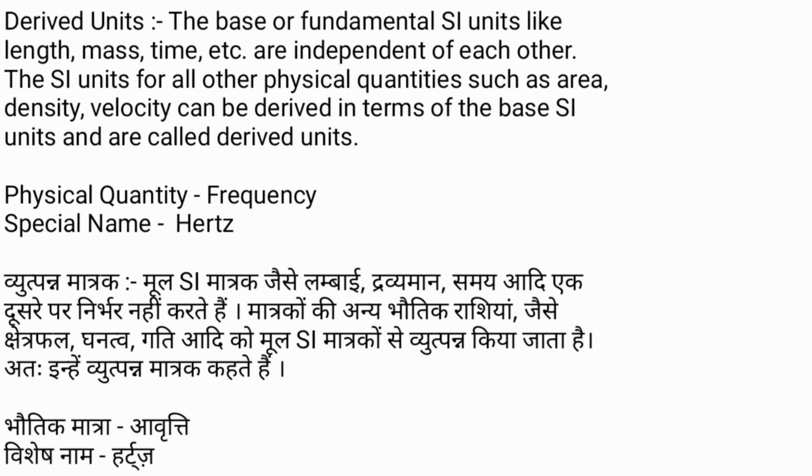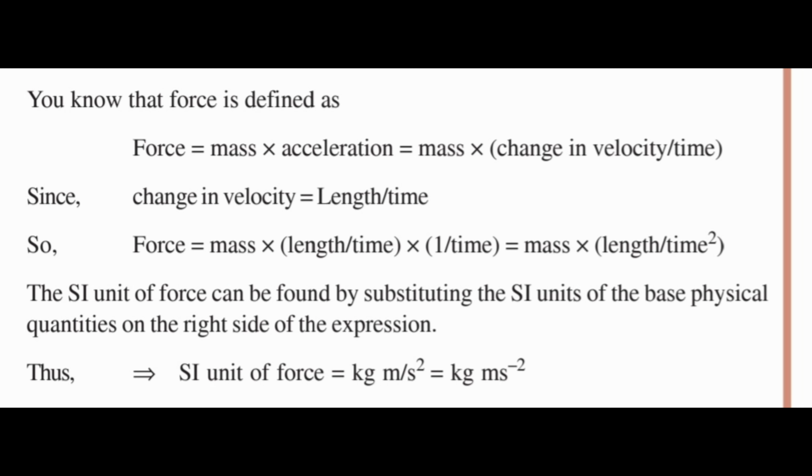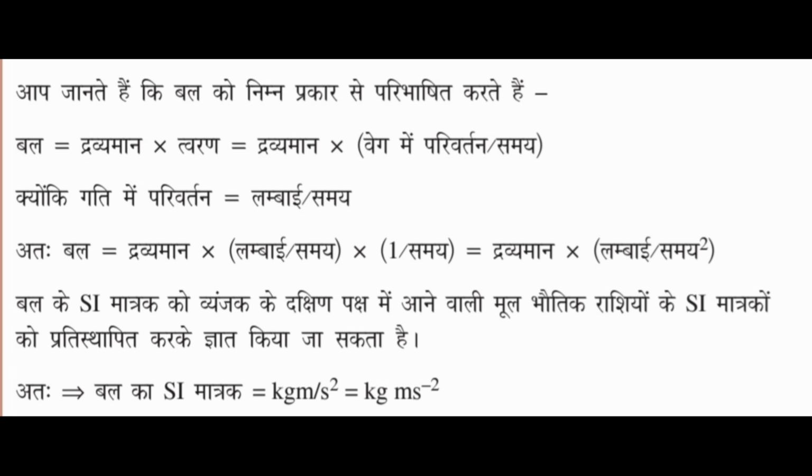Derived unit: the base or fundamental SI units like length, mass, time, etc. are independent of each other. The SI units for all other physical quantities such as area, density, velocity can be derived in terms of the base SI units and are called derived units. Physical quantity: frequency. Special name: hertz. For 18b answer, pause the video and see the answer.